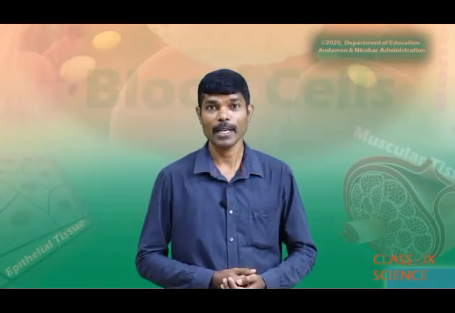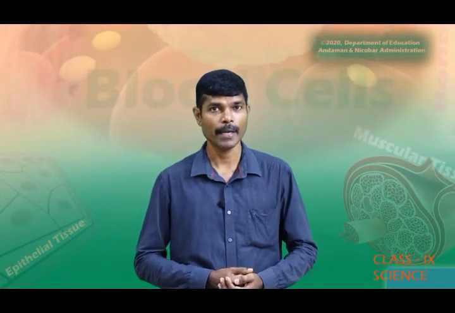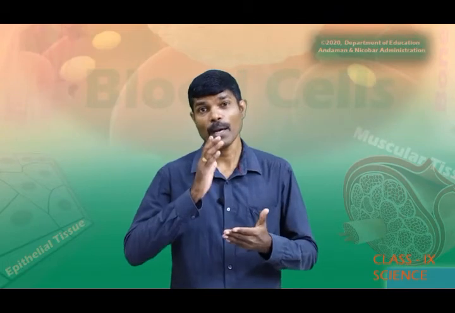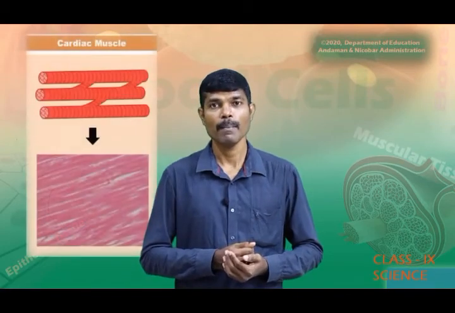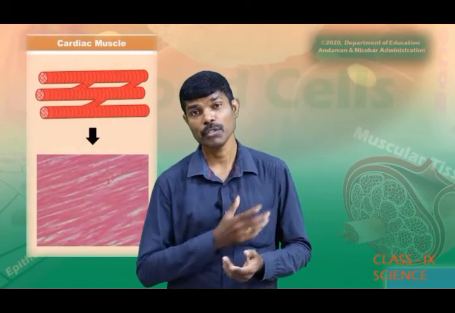Now we will learn another type of tissue which is very important in living organisms. As we know, our heart beats continuously throughout life. So the muscles present in such an organ should be very powerful.